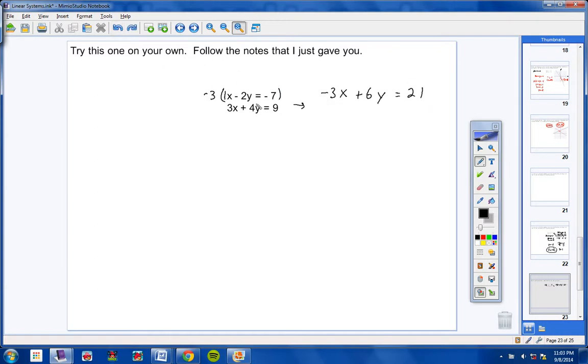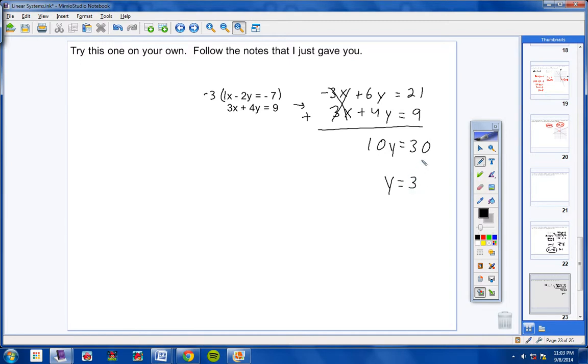Okay? Now let's bring the bottom equation over. Nothing changed in the bottom equation, so we'll bring that over. There we go. And now let's go ahead and add these two together. A negative 3 plus a positive 3, the x's cancel out. 6 plus a positive 4 is 10y. And then 21 plus 9 would be 30. Now divide both sides by 10, and y equals 3.